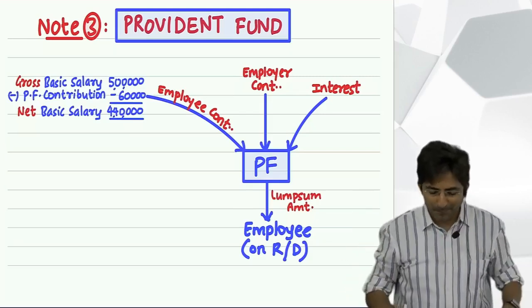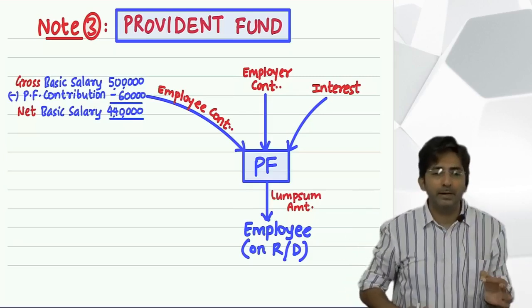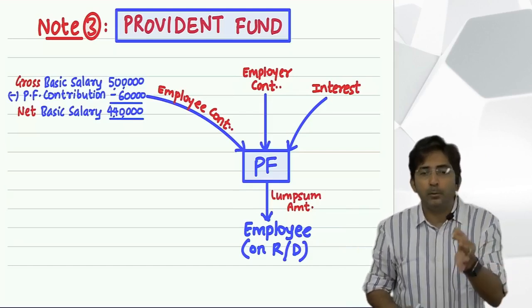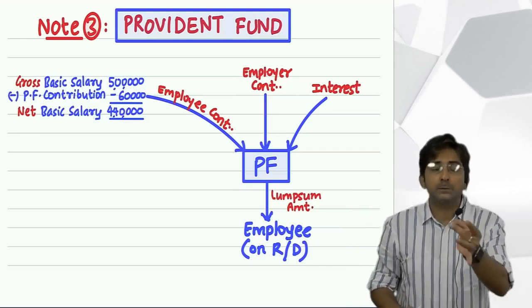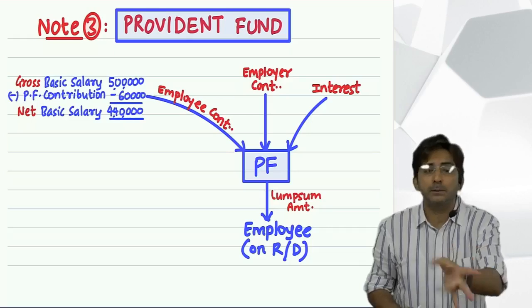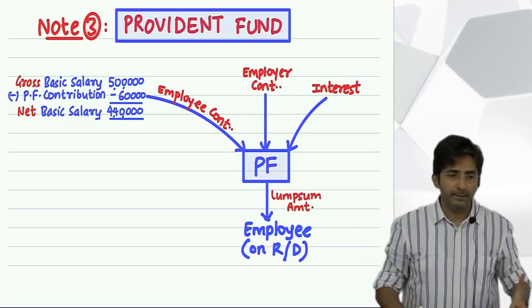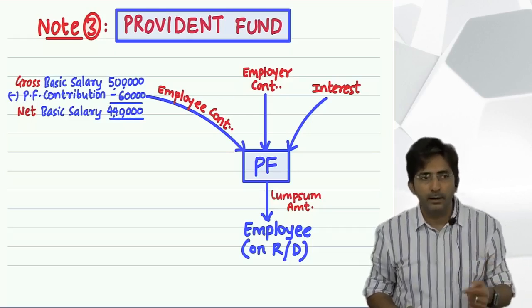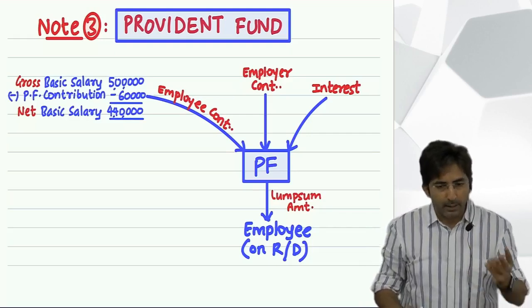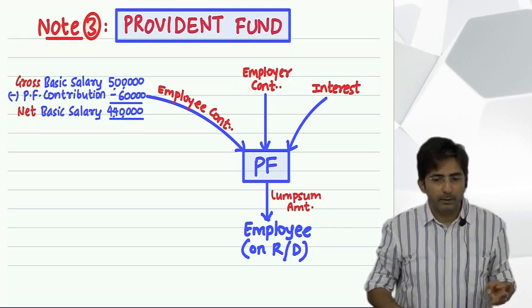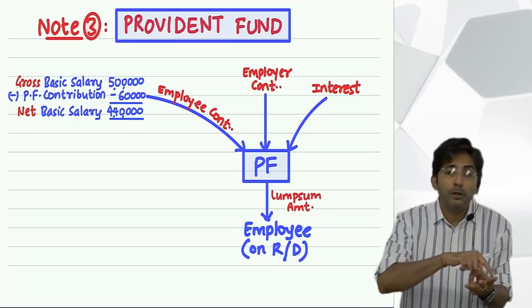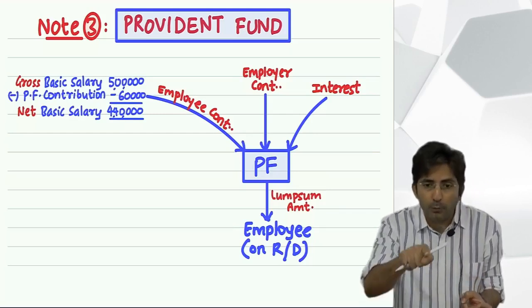Okay. There are 3 types of Provident Fund. Statutory Provident Fund, Recognized Provident Fund, Unrecognized Provident Fund. Now see, you should know the meaning of all 3 types. You know why?